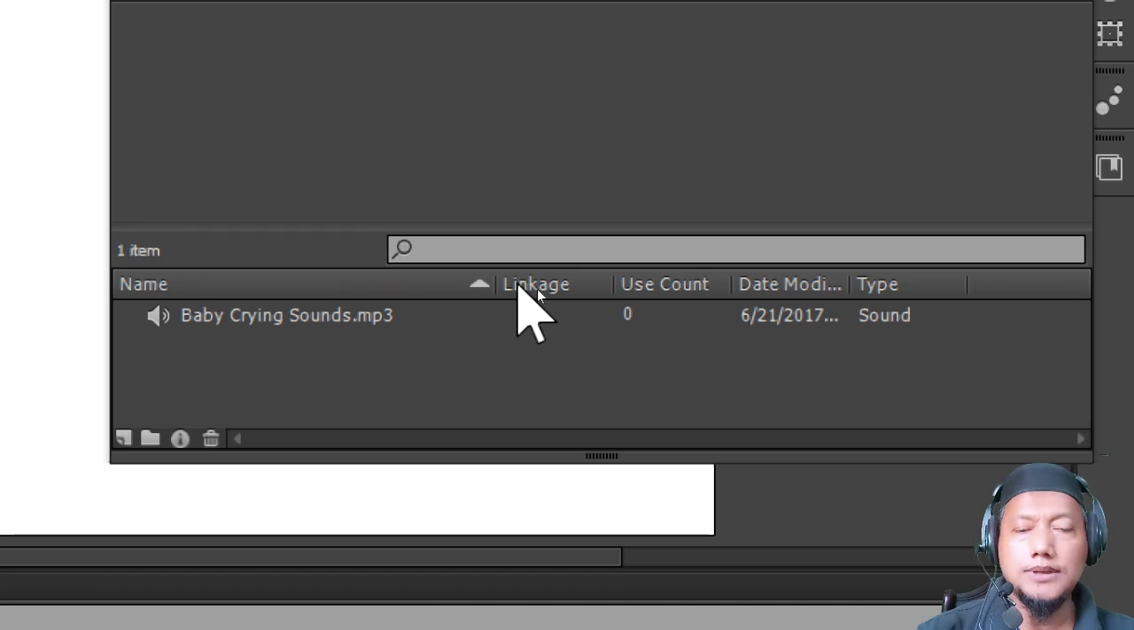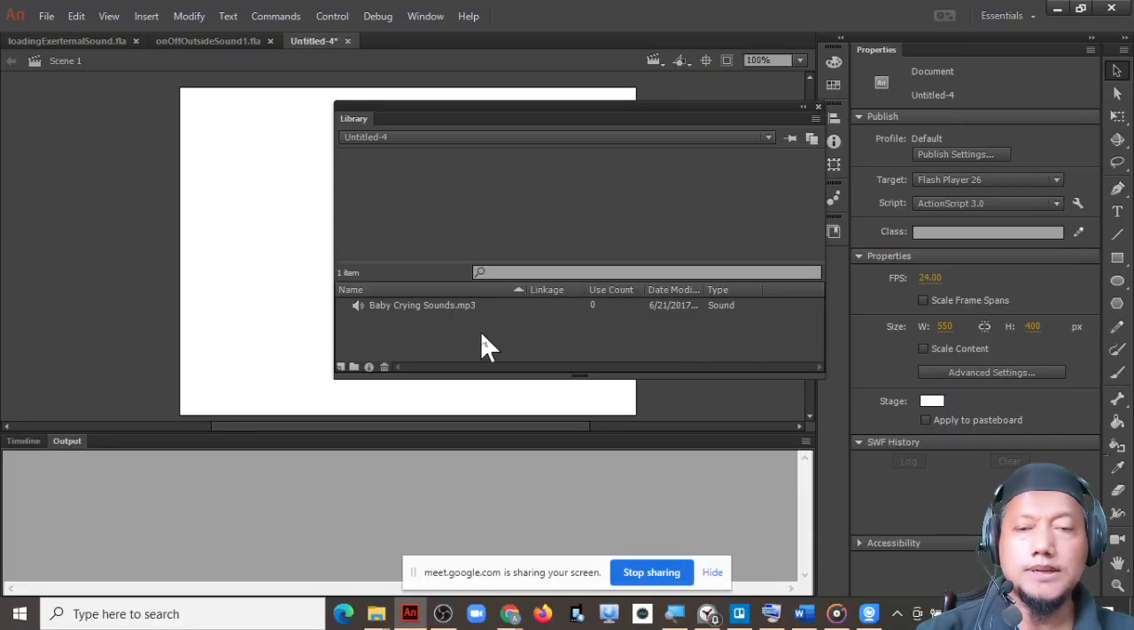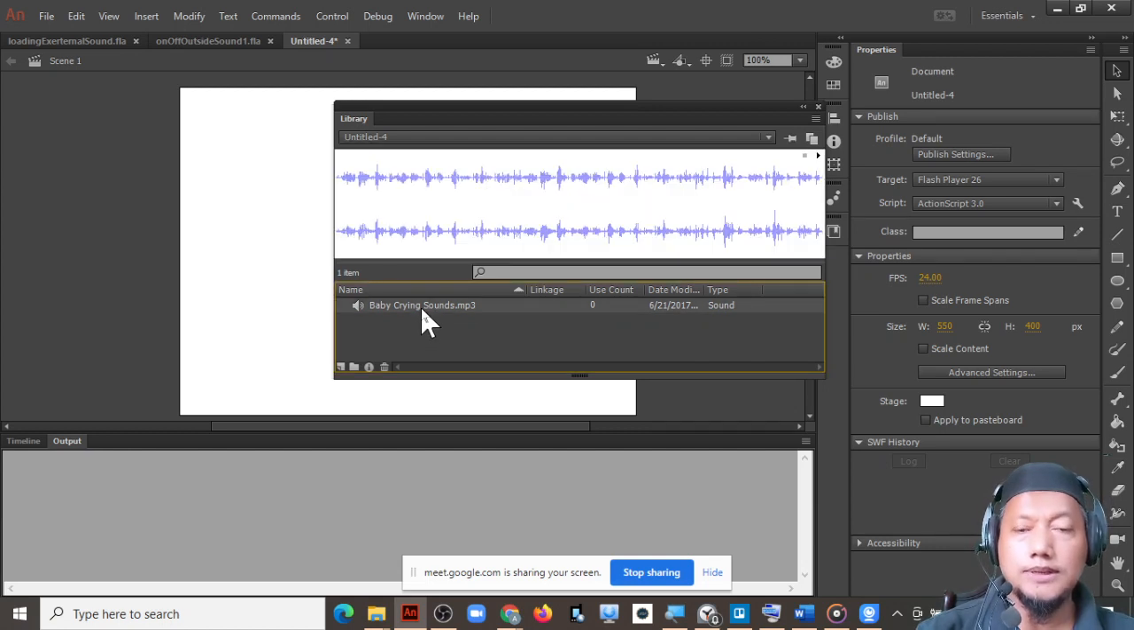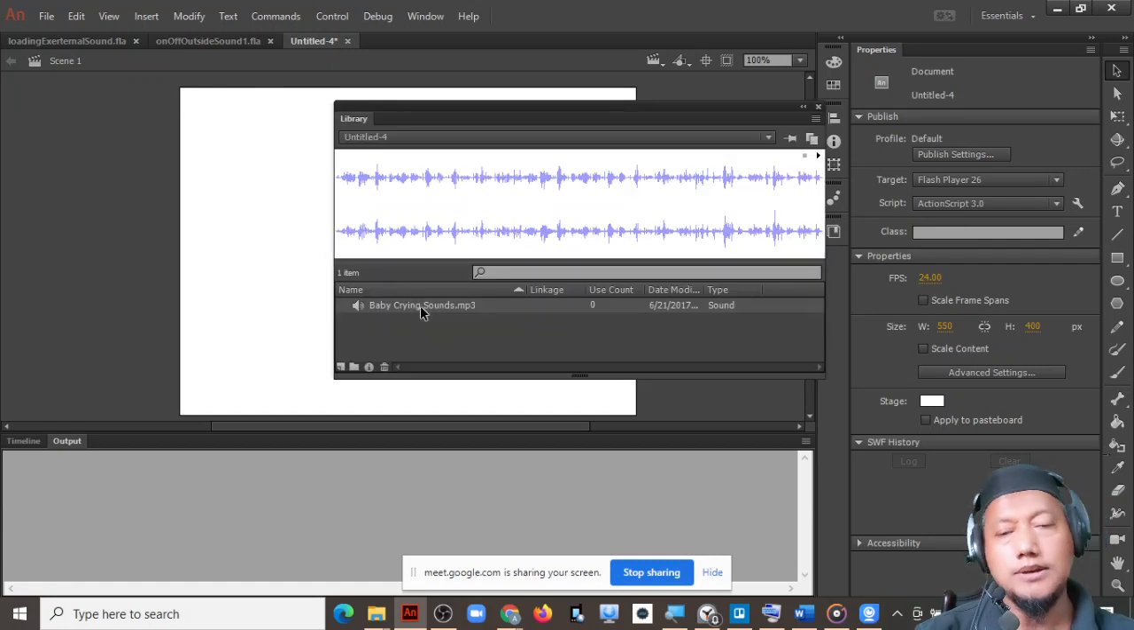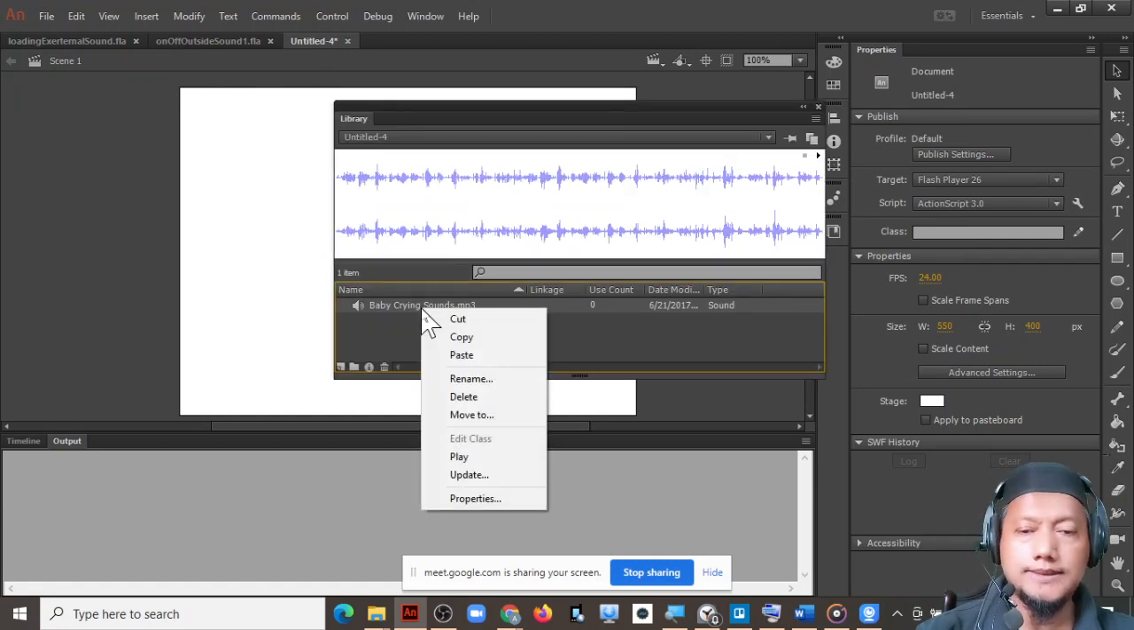We have here linkage, user account, that notified sound. So we will link this to the code. So how to link this sound to code? You have to click on the sound in the library. If you don't have library panel, you can press Control L. You can open the library or you can hide the panel. Okay, and then right click the sound in the library and then click properties.